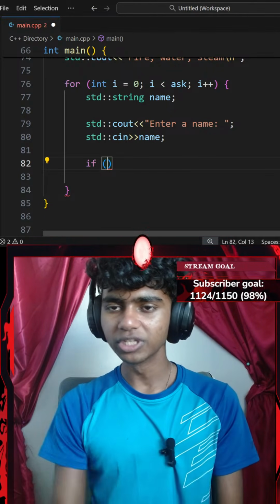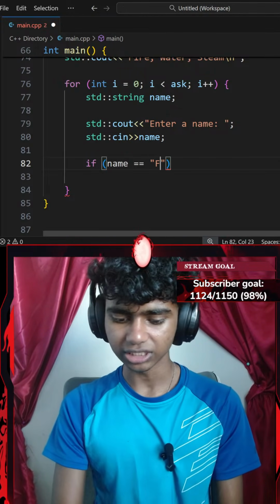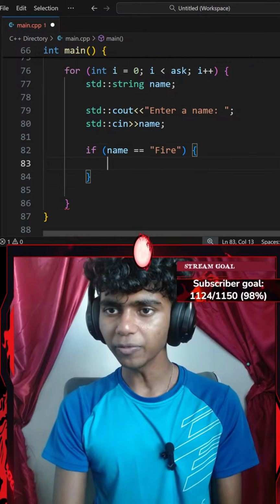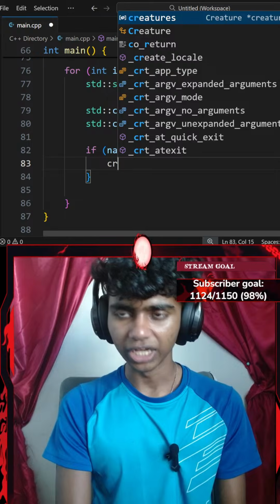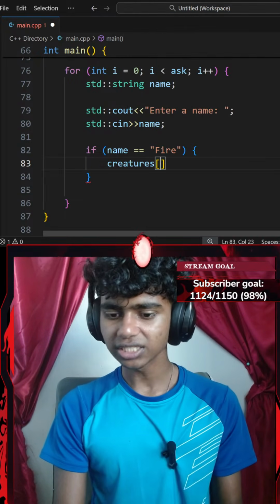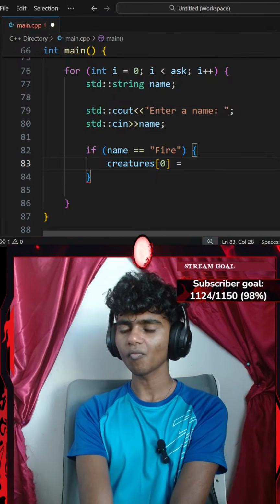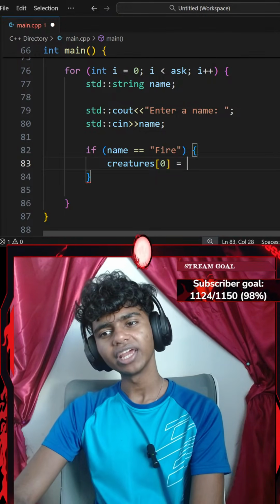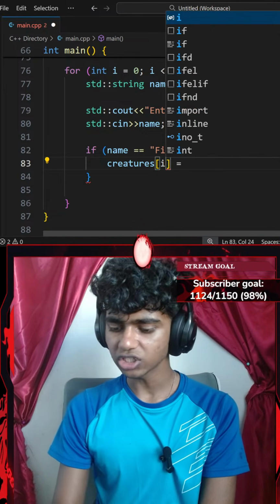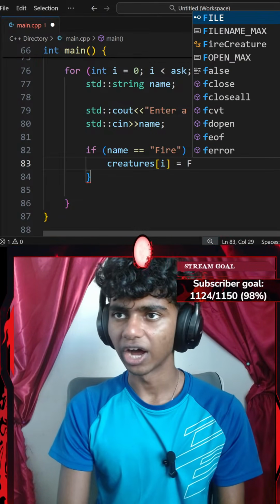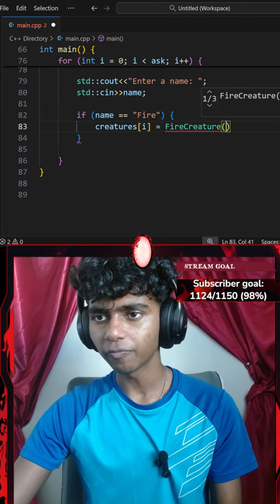Okay, that said, I'm gonna go with something like if my name equals to fire, I'm gonna do something. Okay, I'll go with a pair of curly braces. And then let's go ahead and append something. So I'm gonna go with my creatures array at index of I. Should I go with that index of I? I think I should go with at index of I. My array at index of I equals to my fire creatures object, my fire creatures class. Okay, and then I'll add a pair of parentheses.